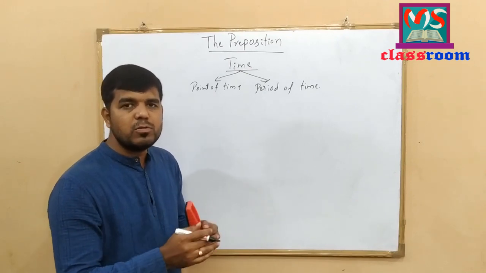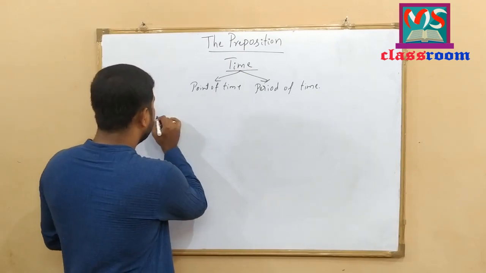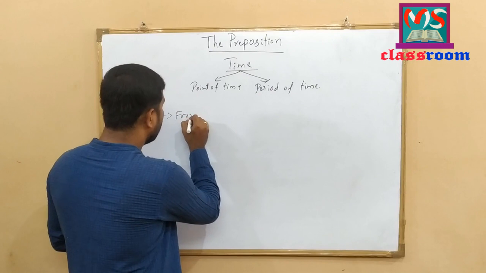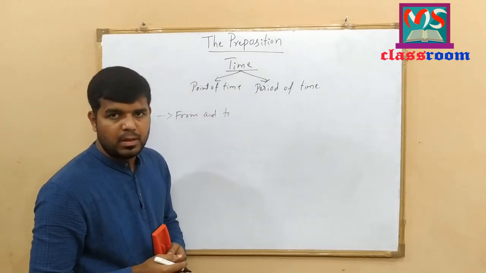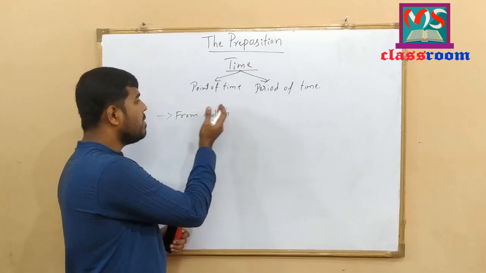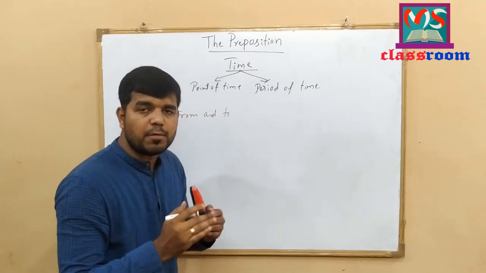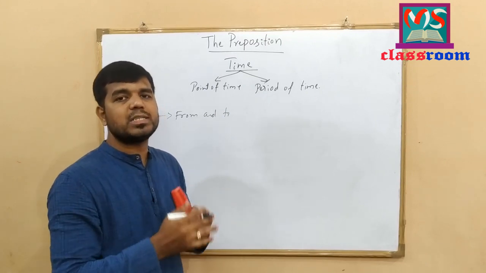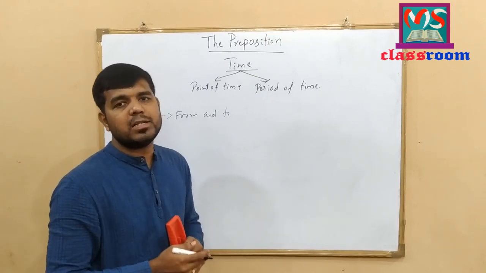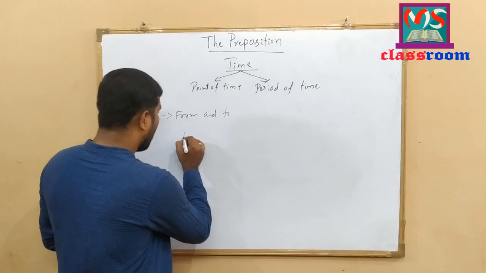Let me discuss the use of preposition from and to according to time. Here, the prepositions from and to are used to refer to the starting point and ending point. To understand this concept, let me write some examples here.